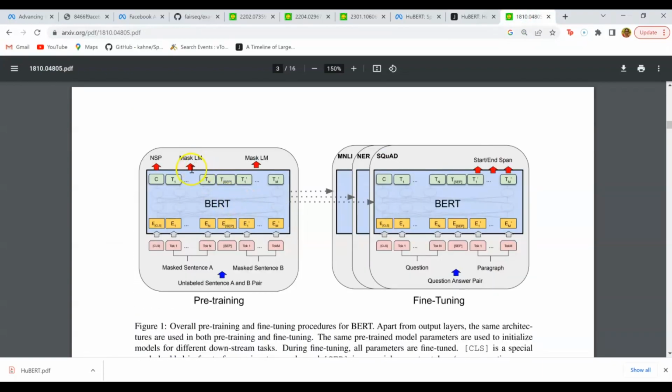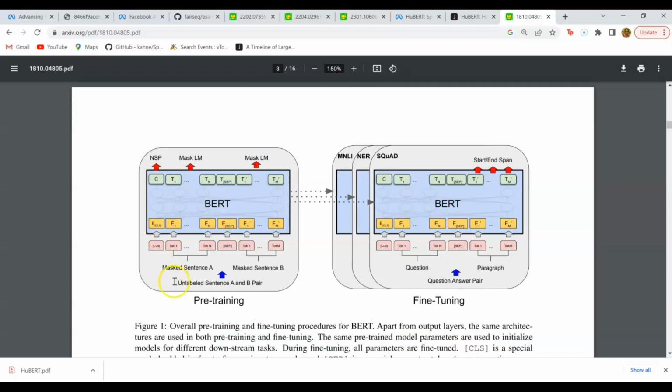For the BERT model, we have a method called masked language modeling that was proposed. Here the input was a sentence, a text input, and we can easily break it down into words, and those words are discrete units.